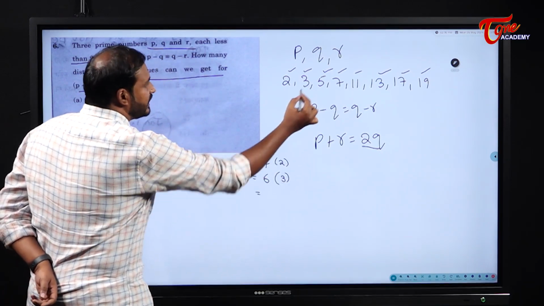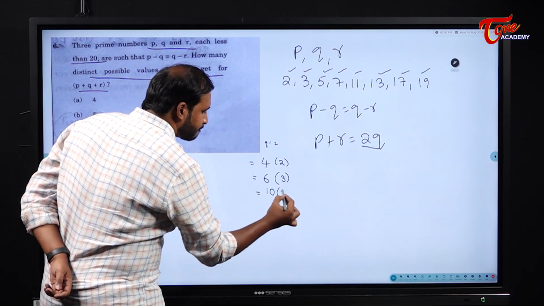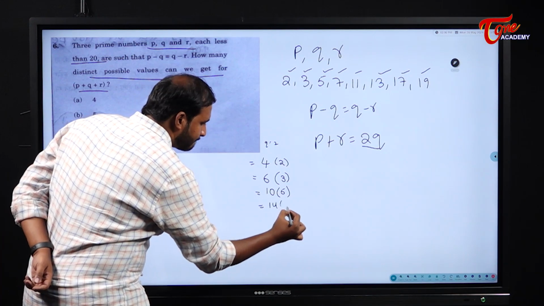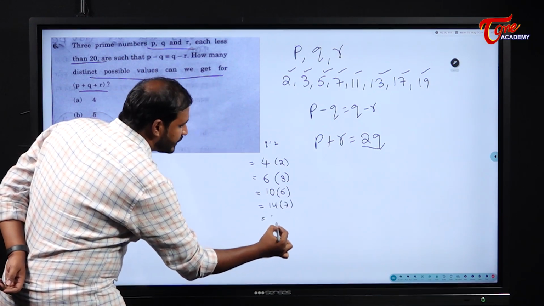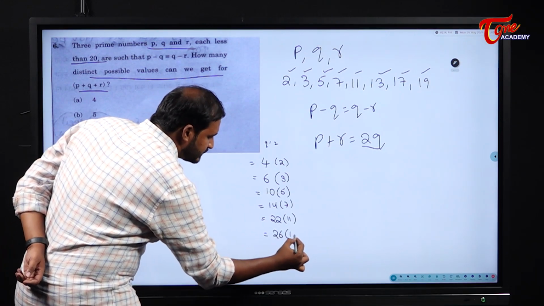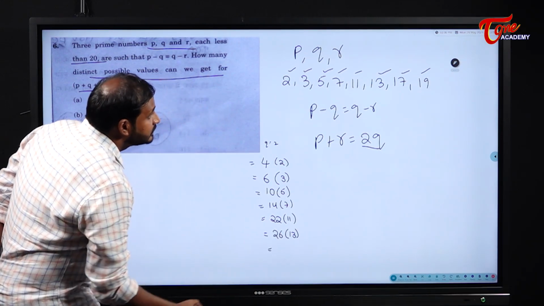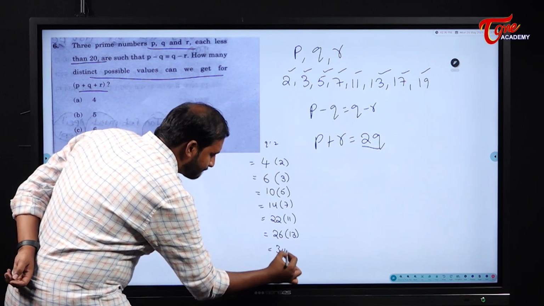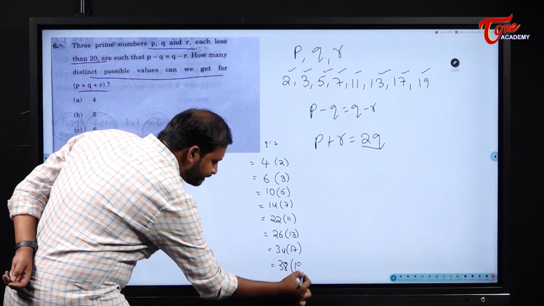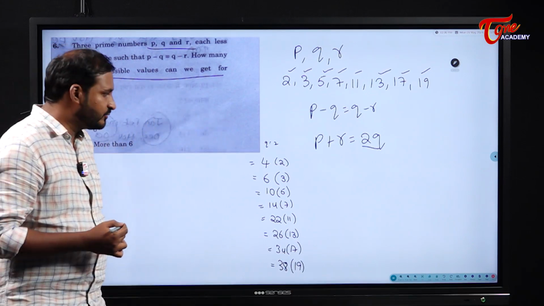In place of Q if I take 5, it becomes 10. For 7, it is 14. Next it becomes 22, next 26, next 34, and at last 38. These are the chances I have for Q. Let us assume these are the chances.